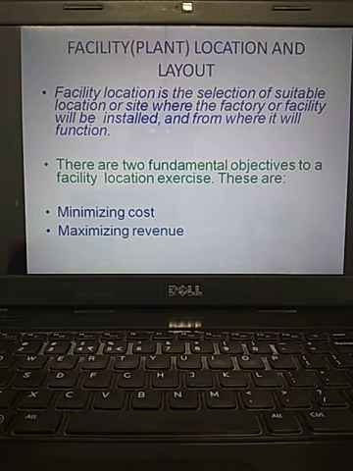In the same way, as a service sector example, if you want to start a school or a college, it will generally be established where you find a serene environment.